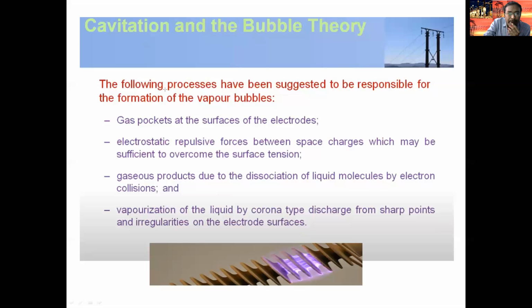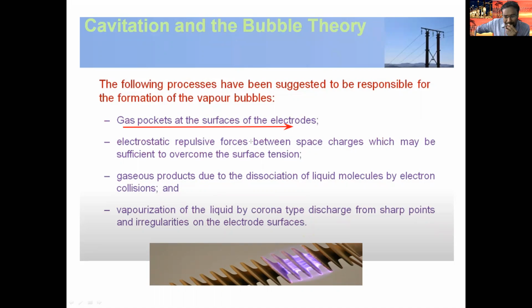The following process has been suggested to be responsible for the formation of vapor clouds. First one is gas packets at the surface of the electrodes. What happens when the liquid type dielectric material is subjected to high voltages?